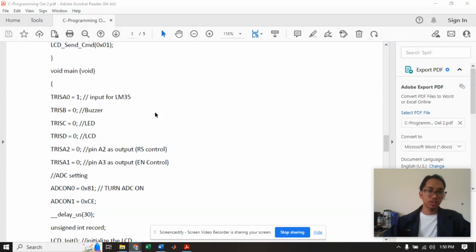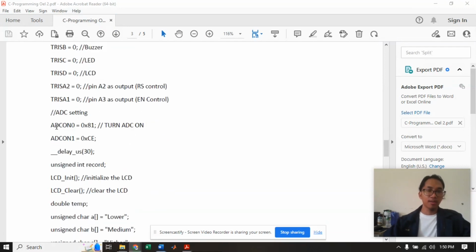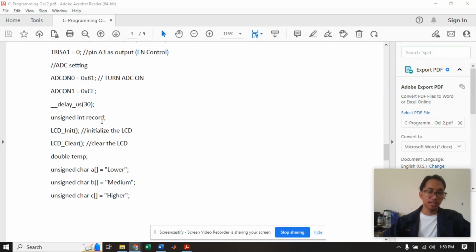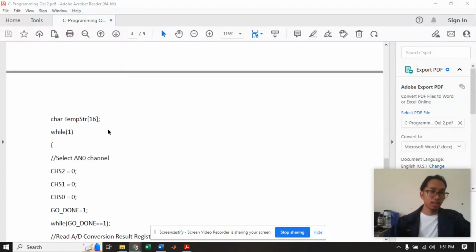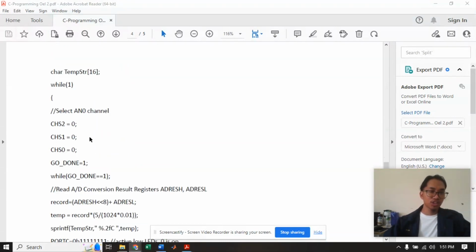We use this to configure the input output direction for the sensor, LCD, and also buzzer, and to initialize the analog to digital converter and provide delay for stabilization. This is to declare the variable to store the ADC. Then we execute the HVAC system function, and we select the analog input for reading the temperature.